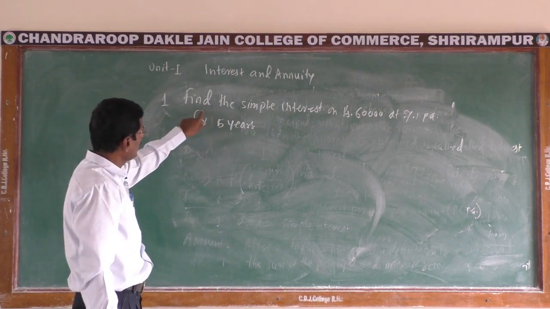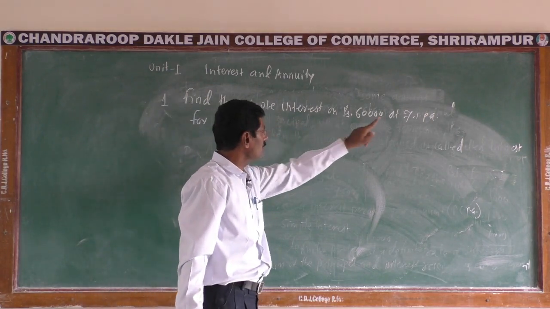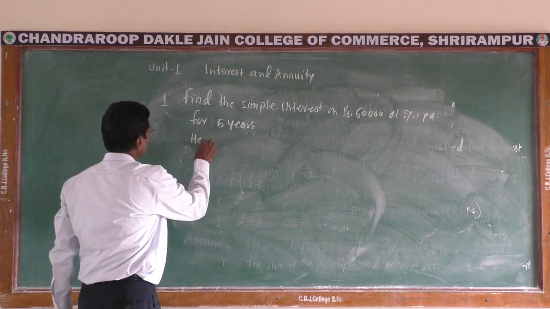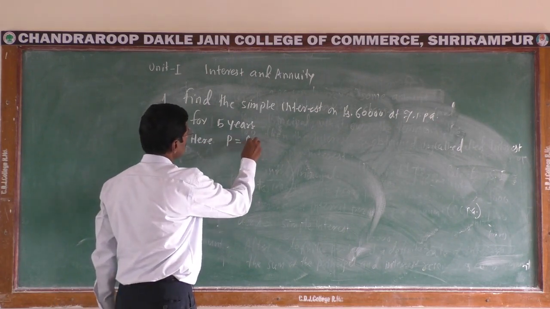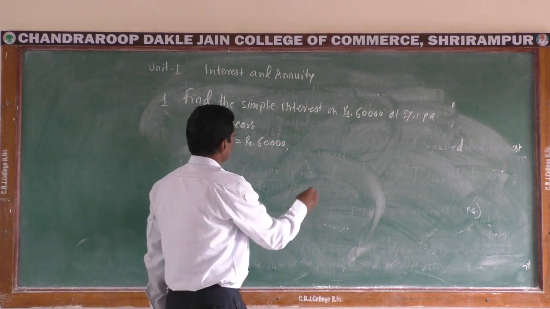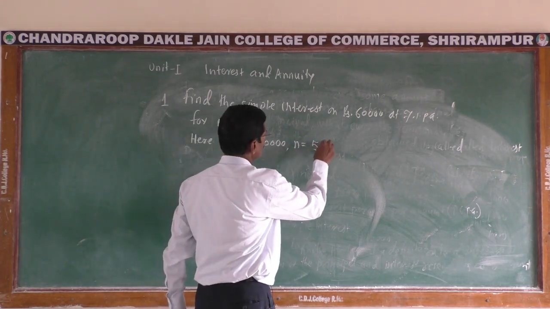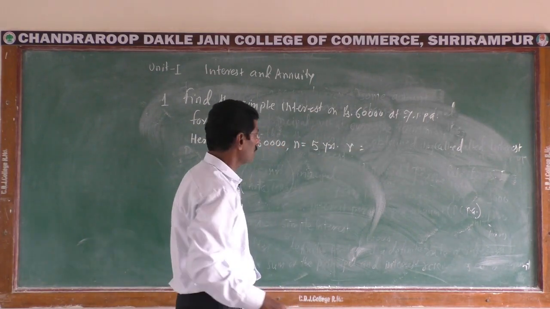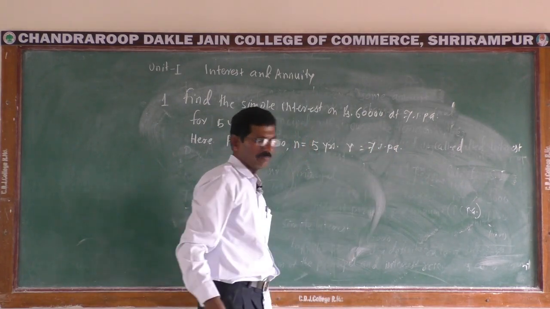See again here, find the simple interest on rupees 60,000 at 7% per annum for 5 years. Here in this example we are given P, that is principal amount, rupees 60,000. Then N, that is term in years, 5 years, N is equal to 5, and R is the rate of interest percent per annum, that is 7% per annum, R is equal to 7.